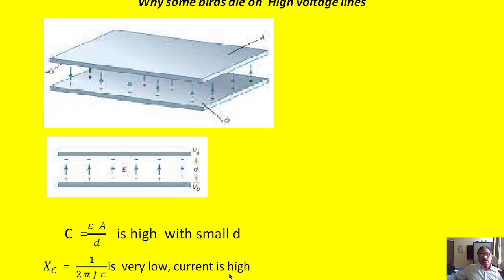It is very low when the capacitance is very high. So when the reactance is low, it works like a low impedance in the circuit, so it draws very high current.